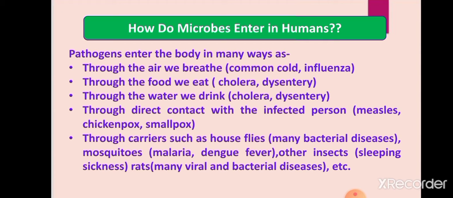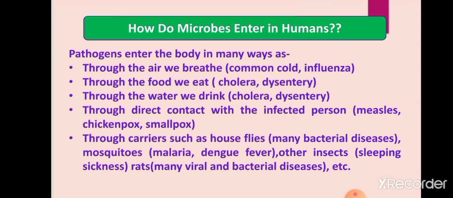Then mosquitoes are the carriers of malaria. We know the female Anopheles is the carrier of one of the protozoa, that is Plasmodium, and it is the causal organism of malaria. Then dengue fever is spread by the female Aedes, and it is also a protozoan disease. Then among other insects, as we know, one fly is a carrier which spreads the causal organism of sleeping sickness, that is Trypanosoma.